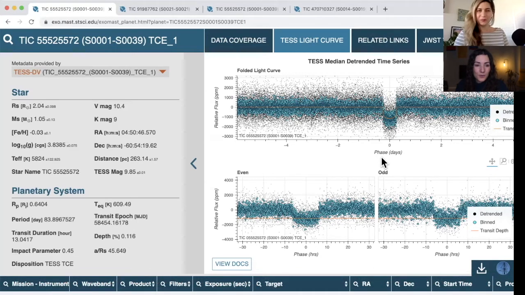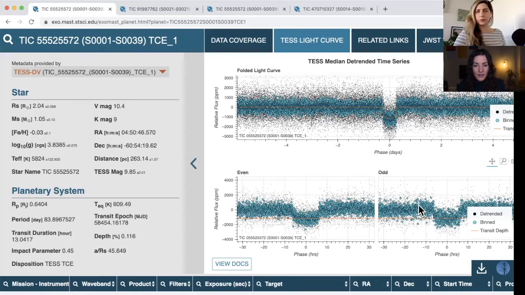And what's also really important is just underneath here, you see the odd and the even transits. That means you see every other transit. So if you number all the transits from 1 to however many there are, we'll call it 20, here you would have all of the even numbers folded on top of one another, and over here you'd have all the odd numbers folded on top of one another.